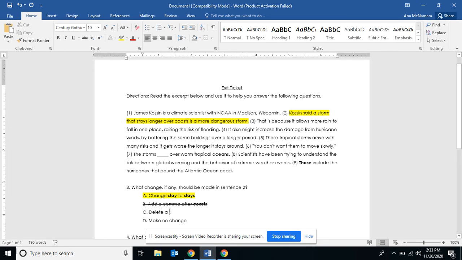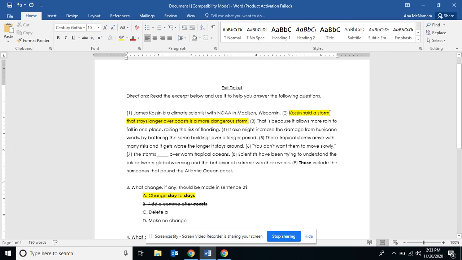C, delete A. Costin said a storm that stays longer over coasts is a more dangerous storm. If we delete A, let's see what happens. Costin said storm that stays longer over coasts is a more dangerous storm. This word A is necessary to have there because the word storm is singular.